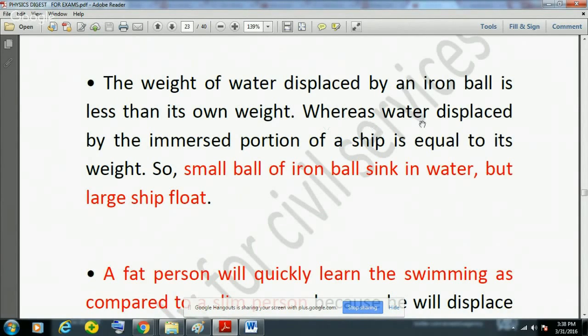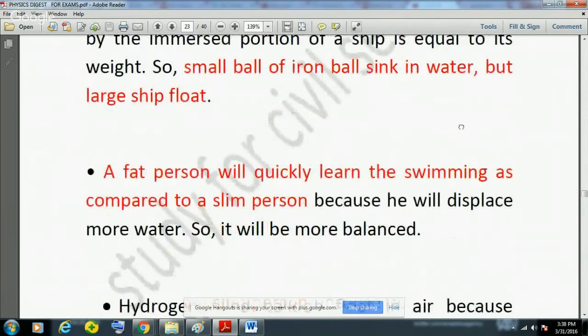So the weight of the water displaced by an iron ball is less than its own weight, whereas the water displaced by the immersed portion of a ship is equal to its weight. That is why the small iron ball sinks in the water. The iron ball sinks because the weight of water displaced by it is less than its own weight. The iron ball's density is high, and that is why it sinks because of the density principle. But the large ship keeps floating on the water because the water displaced by the immersed portion of the ship is equal to its weight.